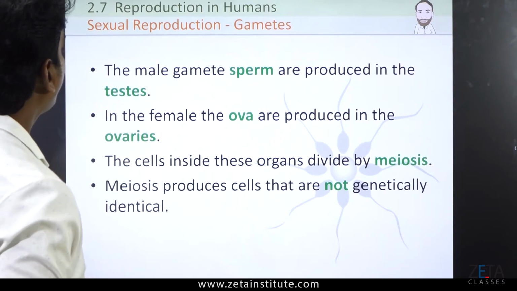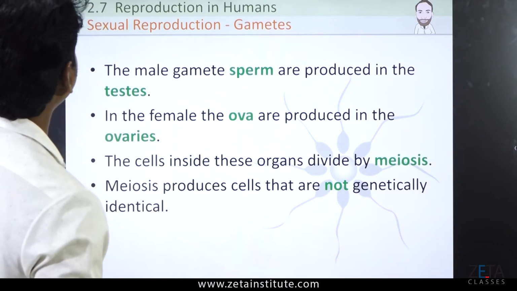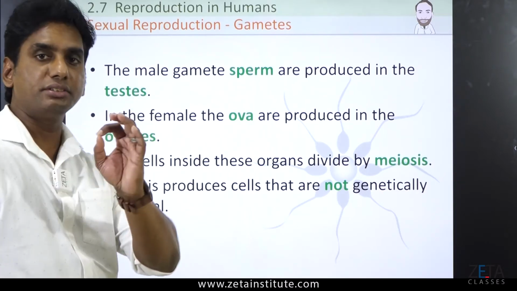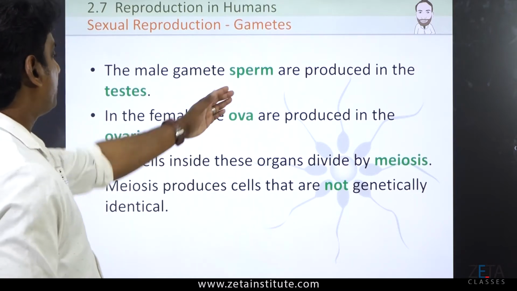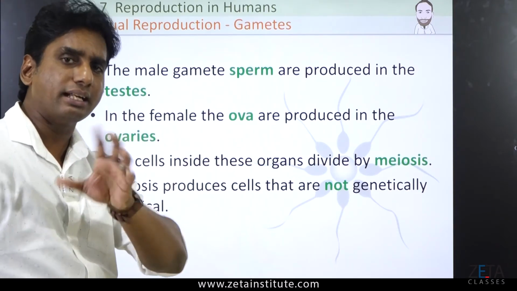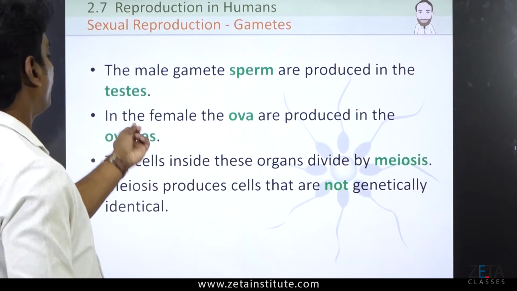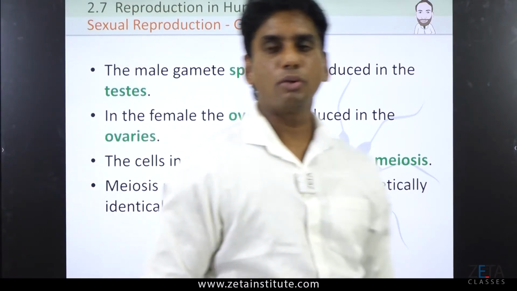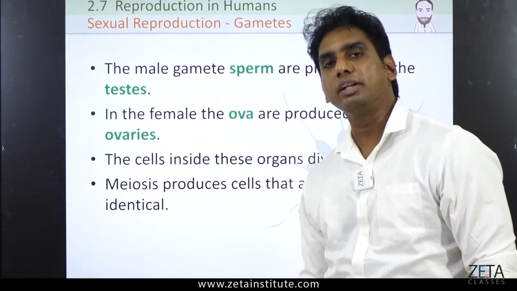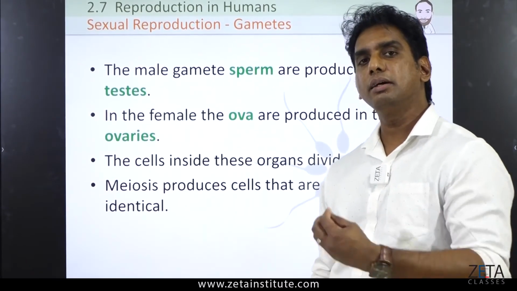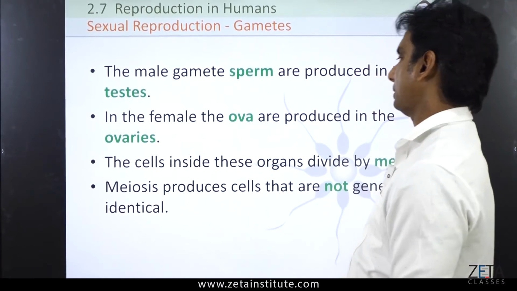Now, as I told you, sexual reproduction definitely involves gametes. Male gametes, sperm, are produced in the testis. Where are they produced? Testis. Ova are produced in ovaries. Sperm and testis are not that related terms, so it will be difficult for you to remember, but ova and ovaries, you should. Common sense. Ova, ovary. So ova or ovum is produced from ovaries. Ovaries are the female reproductive part. Testis is a male reproductive part.